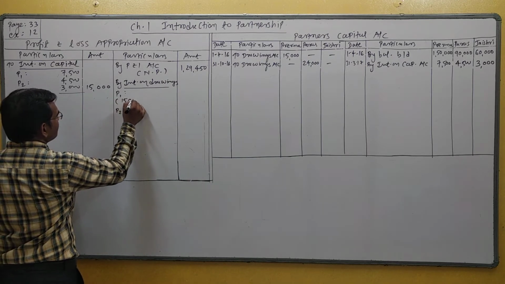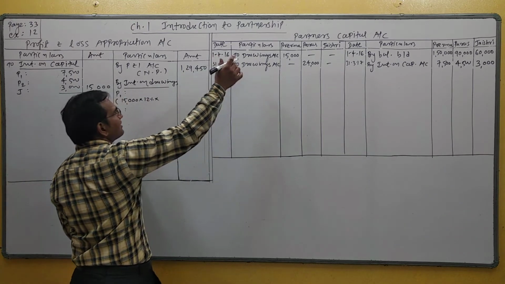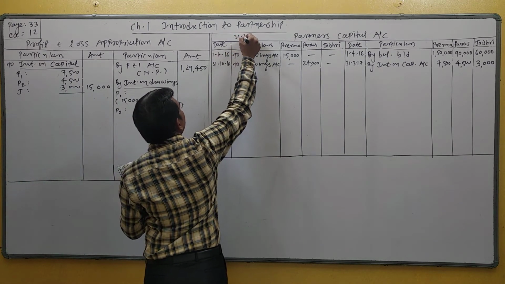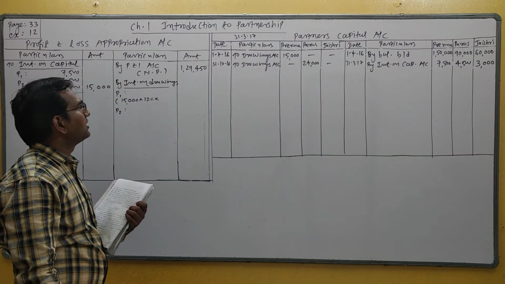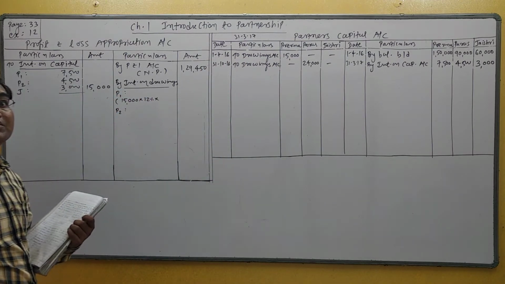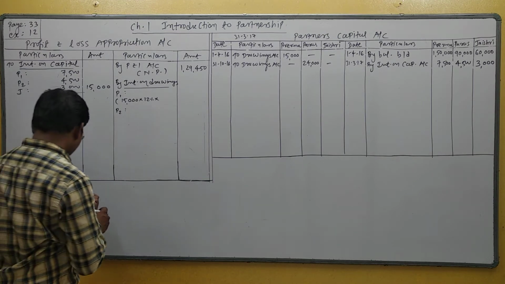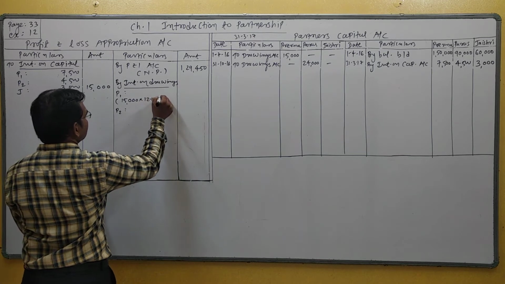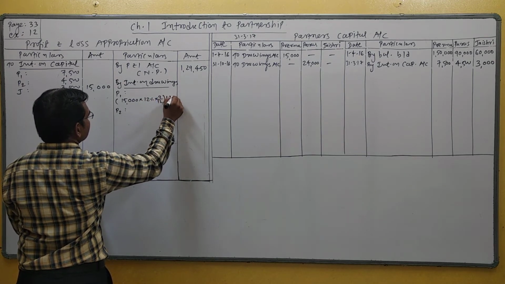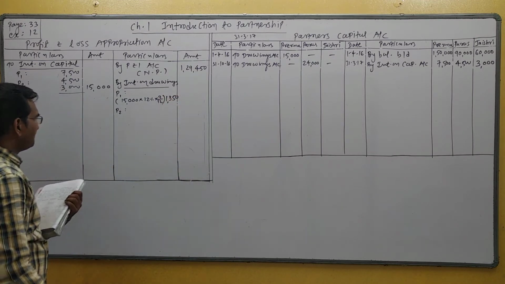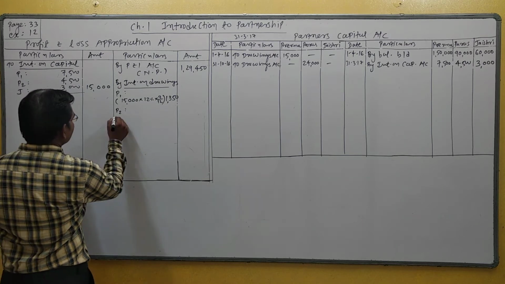So 15,000 at 12%, from 1st July. Students, 1st July, and our accounting year ends on 31st March 17. So July to March: July, August, September, October, November, December, January, February, March. How many months? 9 months. So calculate interest on drawing for 9 months, 9 by 12. And this amount is 1,350. Right? Second partner P2 withdrew 24,000.